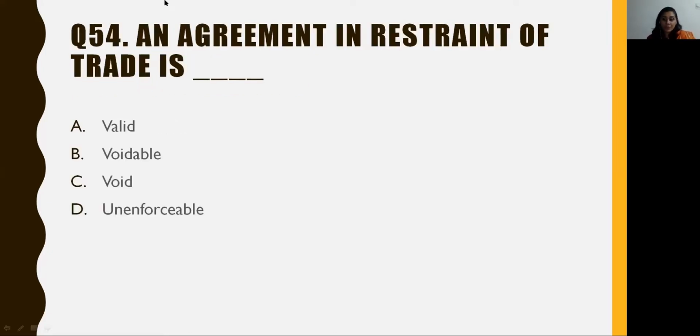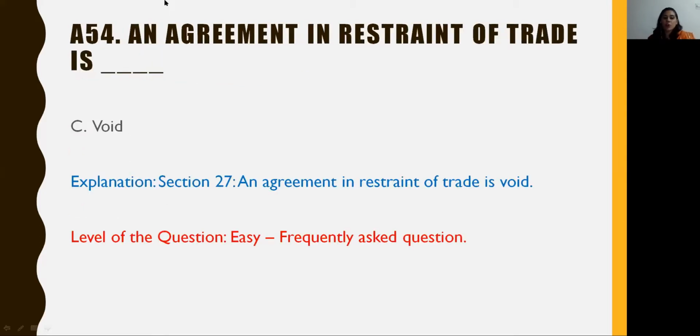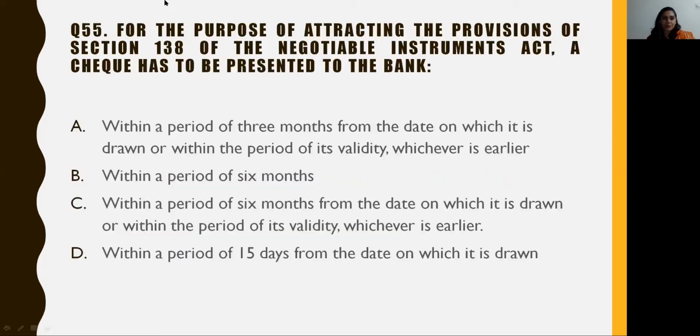Question number 54 is from the Indian Contract Act. It states an agreement in restraint of trade is A, valid, B, voidable, C, void, and D, unenforceable. The answer to this question is option C, that is void. Section 27 particularly here states an agreement in restraint of trade is void. The level of this question is easy as it has not only been directly picked up from the heading of a section of the Act, but is also a very frequently asked question.